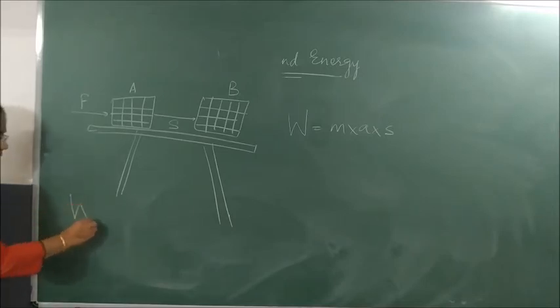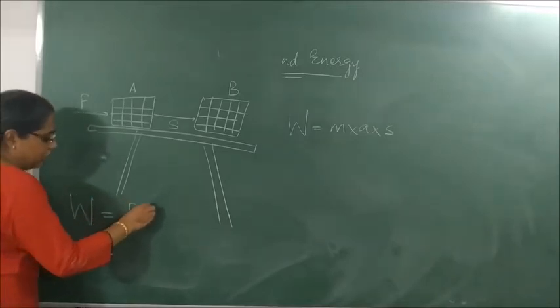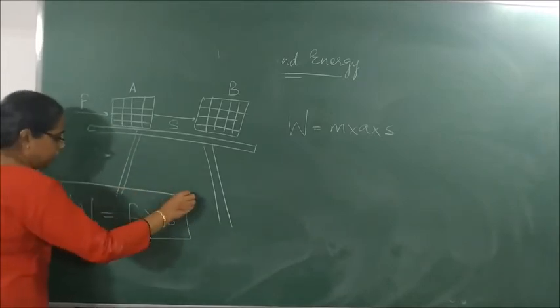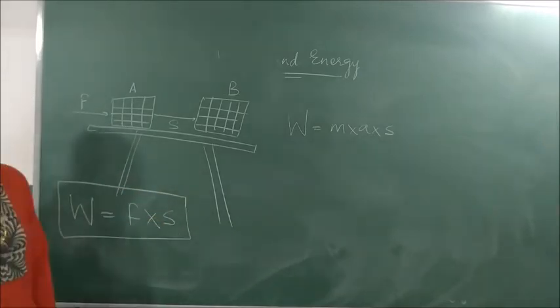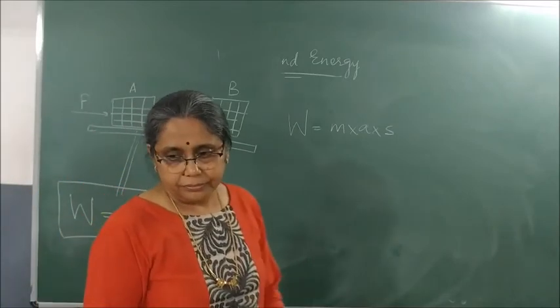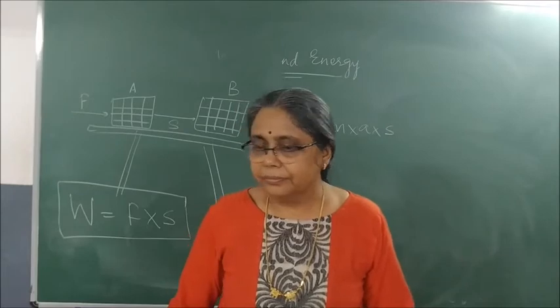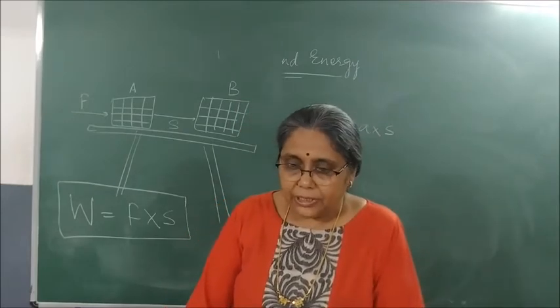Work done is W is equal to F into S. Have you drawn the block?